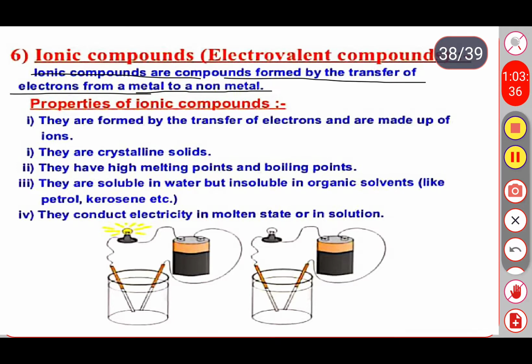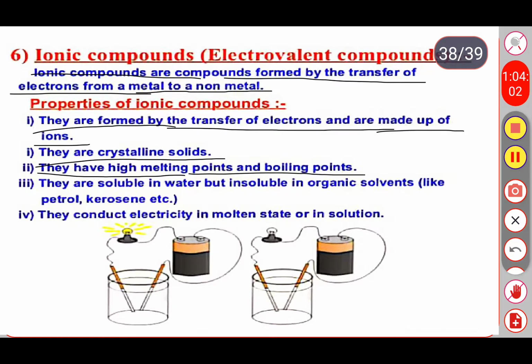See some properties of ionic compounds. They are formed by the transfer of electrons and are made up of ions. They are crystalline solids in nature. They have high melting points and boiling points. They are soluble in water but insoluble in organic solvents like petrol and kerosene.